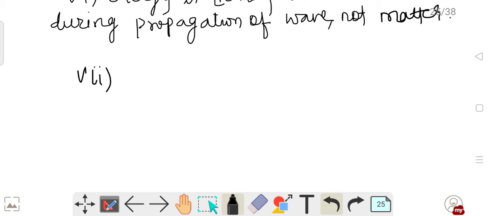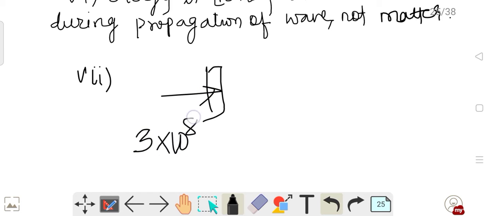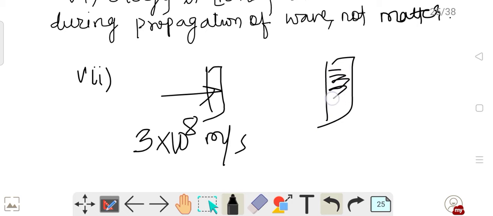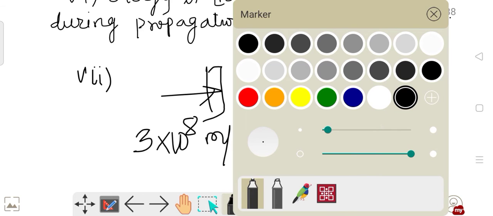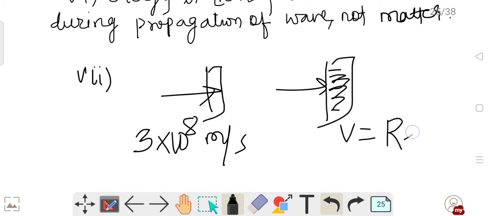Seventh, it says that the wave propagates through the medium with a certain velocity, and this velocity depends upon the properties of the medium. That means if light travels through vacuum, then the velocity of light is 3 into 10 to the power 8 meter per second. But if light travels through glass, then its velocity depends upon the refractive index of glass, which we will see. If you have not understood, the velocity depends upon the refractive index of a particular medium.